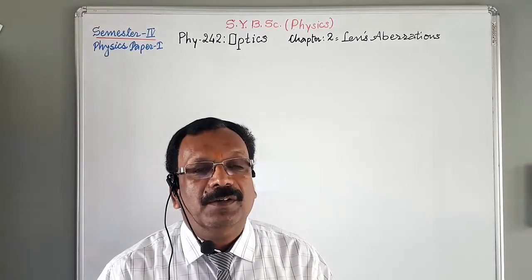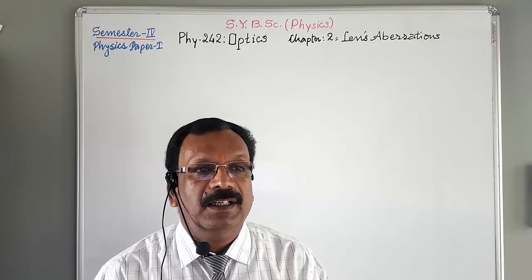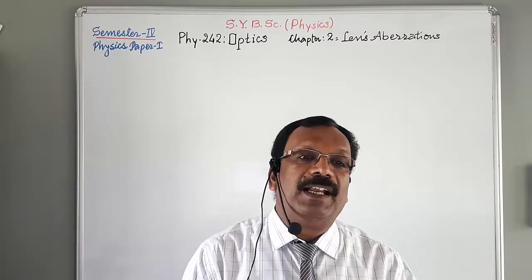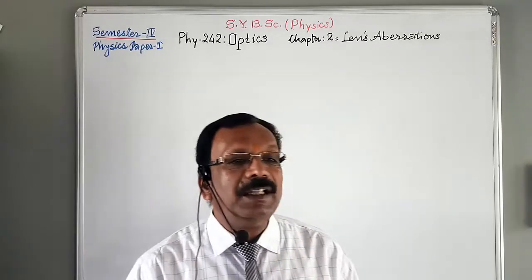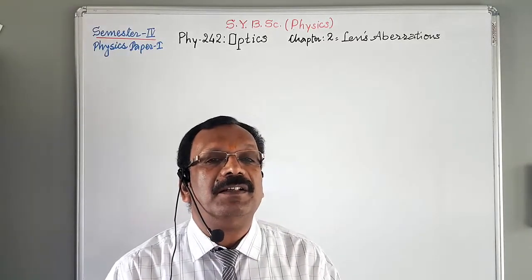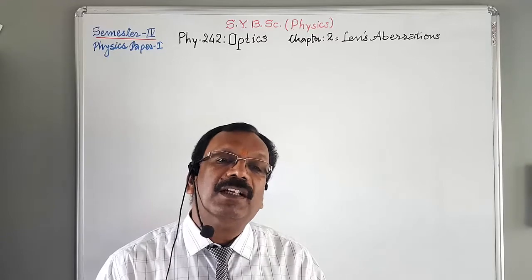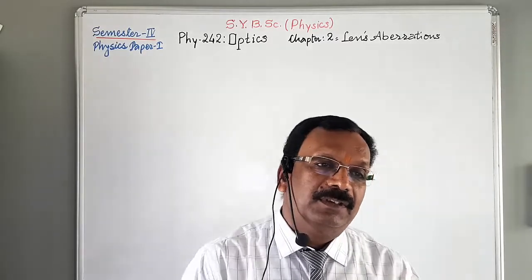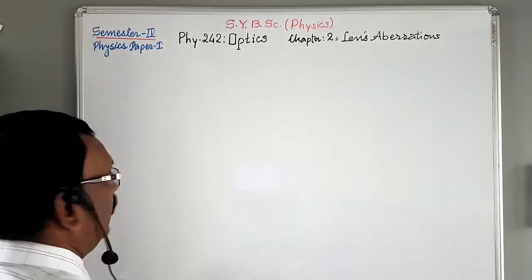So we can define aberration in a simple manner. In a single sentence, aberration is the defect in the image formed by mirrors or lenses. What is aberration?